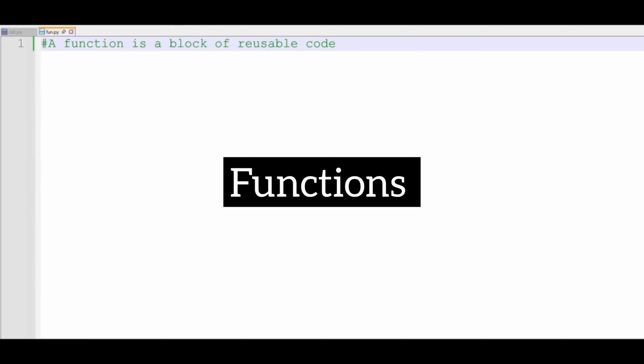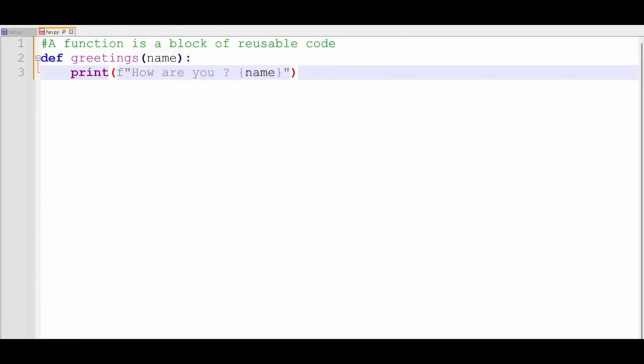In this session, we're going to look at functions. A function is a block of reusable code that can be used to perform a specific task. We start by looking at how we can define a function. We use the keyword def, then a space and the name of the function. In this case the name of this function is greetings, then open and close the parenthesis, and within the parenthesis you put what is called a parameter.